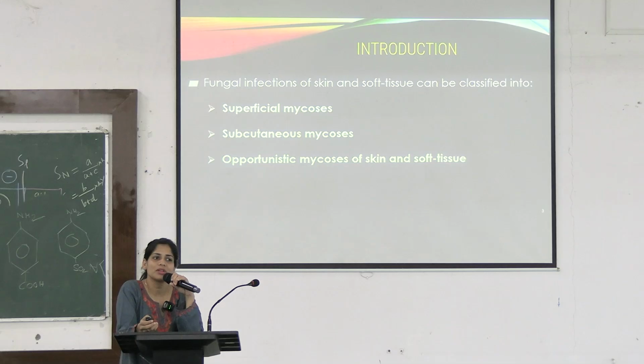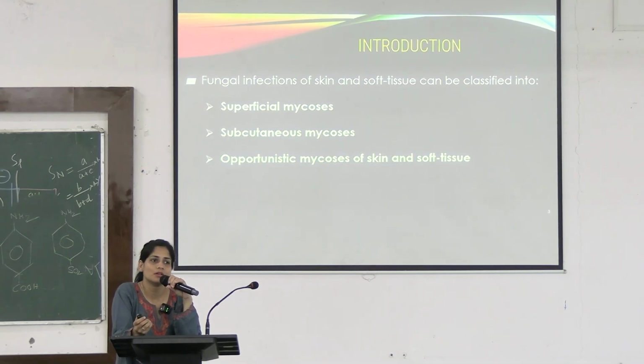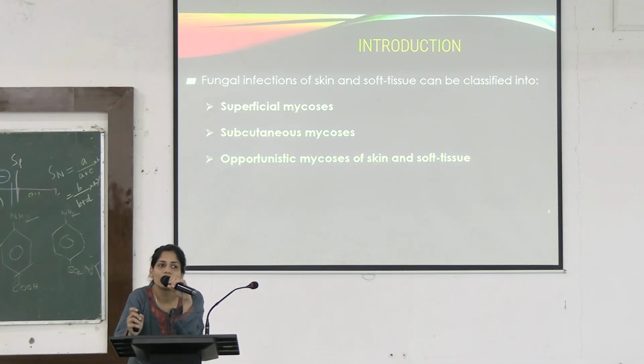What is immunocompromised state? Any examples? HIV, transplant patients, anybody who has been undergoing treatment for immunosuppression, cancer patients, all these patients are prone to opportunistic infections.